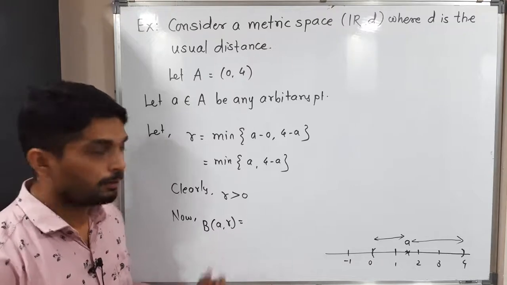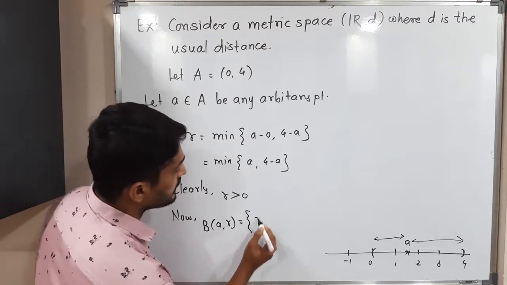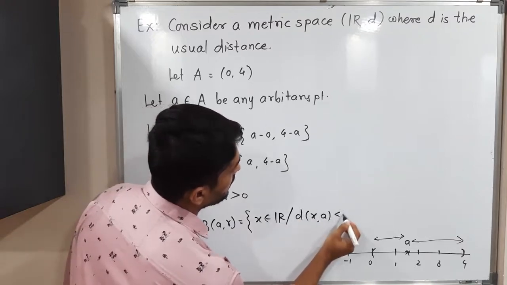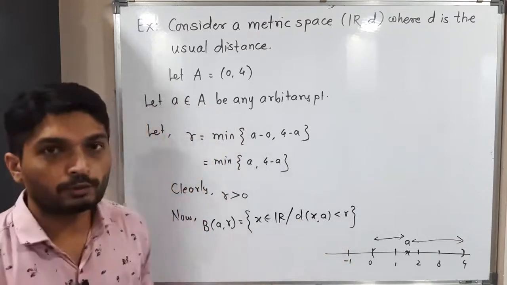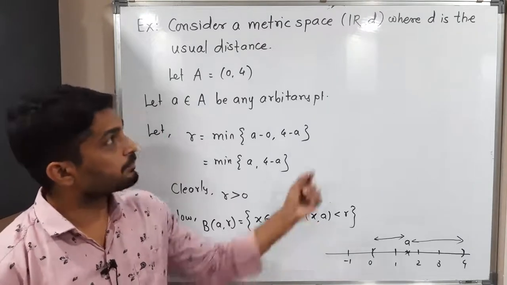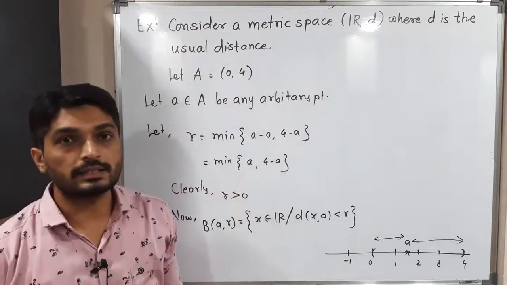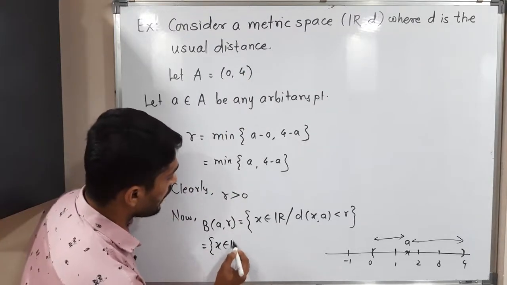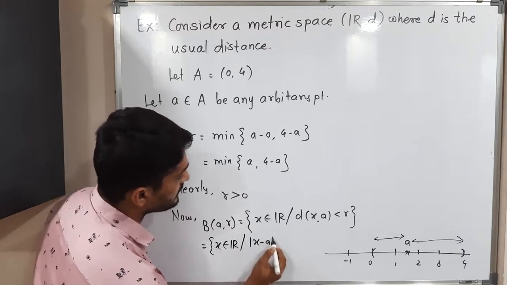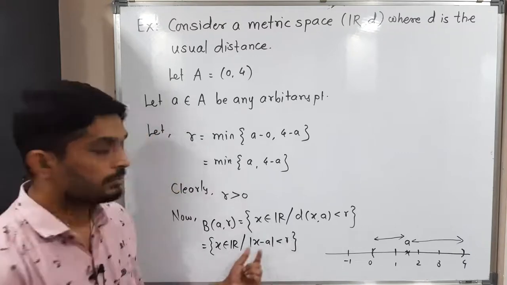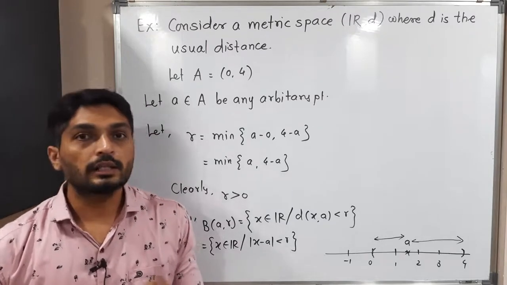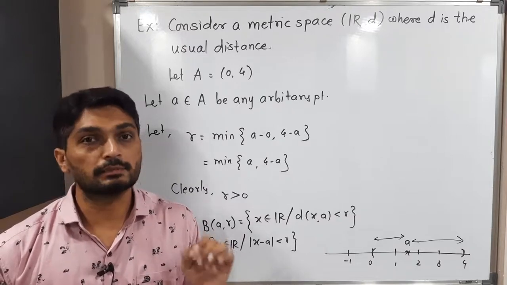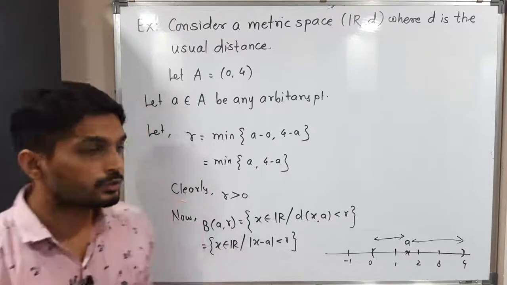So let us find this open ball. The definition of open ball says {x belongs to R such that d(x, a) less than r}. So by the definition of open ball we can write this. But what is our d? Our d is the usual distance. That means we can write mod x minus a here. So this is {x belongs to R such that mod x minus a less than r}. So when you have such type of inequality, then we have one result: mod a less than b if and only if minus b less than a less than b. Several times we have used this result. Let us use it here also.